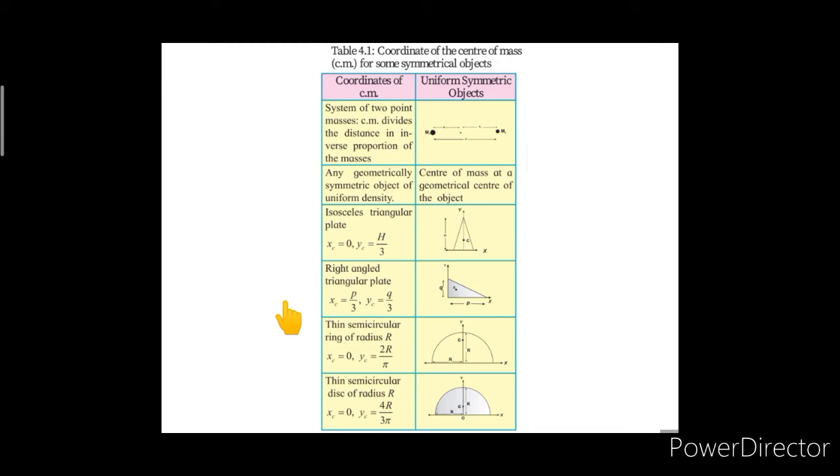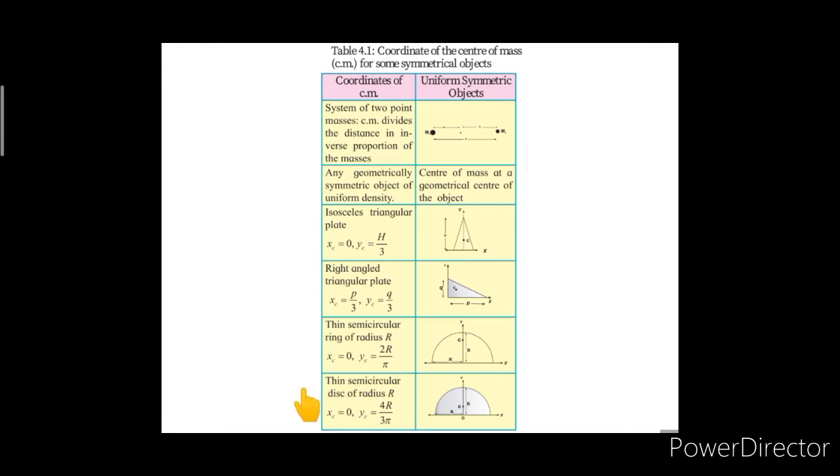Now, for the thin semicircular ring of radius r, the center of mass is at this point C, and hence the x coordinate of the center of mass is 0, and the y coordinate of the center of mass yc is equal to 2r upon pi.